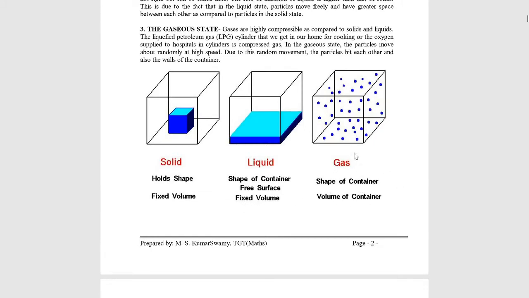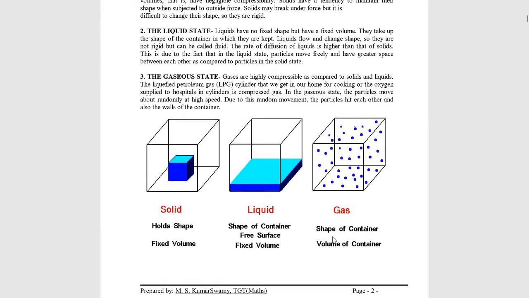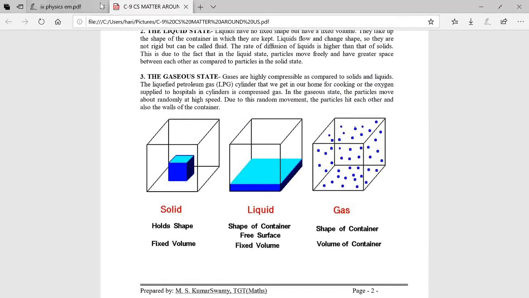But whereas gases, both change. It neither has a fixed shape nor a fixed volume. So both change with the change in the container in which we have kept the gas, whether we keep it in a larger container or a small or a medium size, it occupies the whole space. So by this we can say that gases have neither a fixed shape nor a fixed volume.